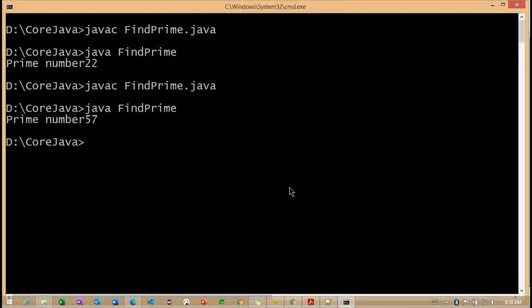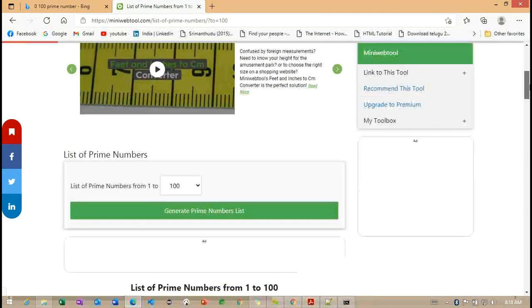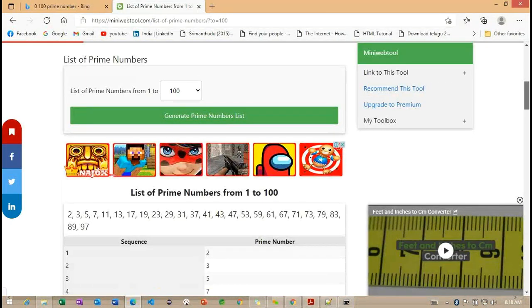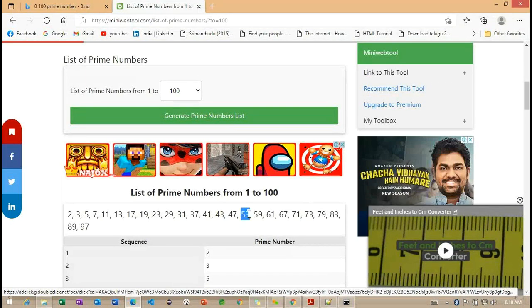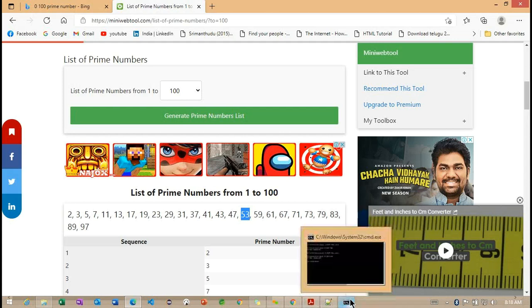Javac, that is a prime number it is giving. We need to check whether 57 is available inside this list or not. The number is not available here. So, the list of prime numbers. But if 22 is not a prime number, then why is it saying prime number for 22? The logic is what we need to check.